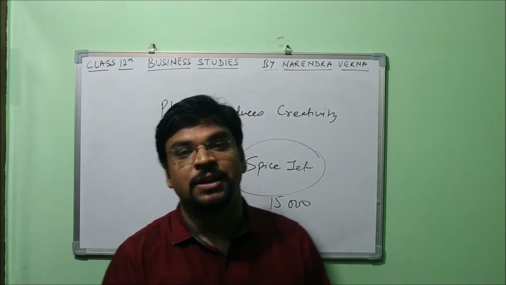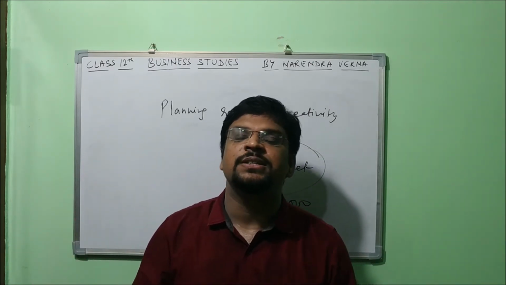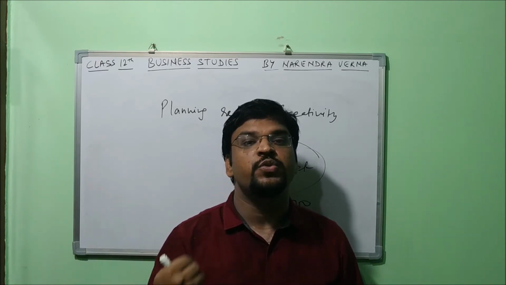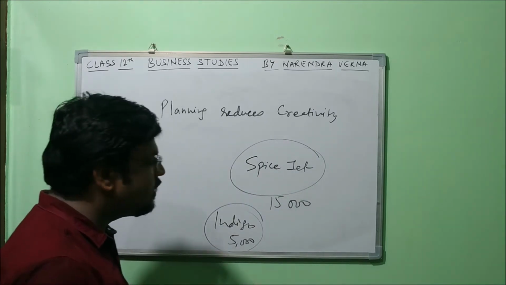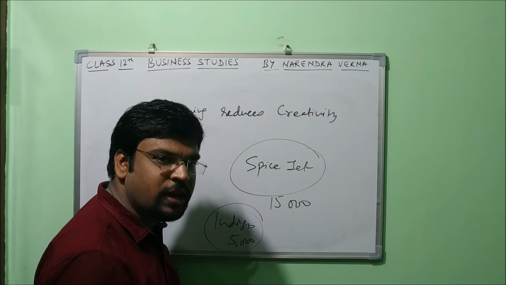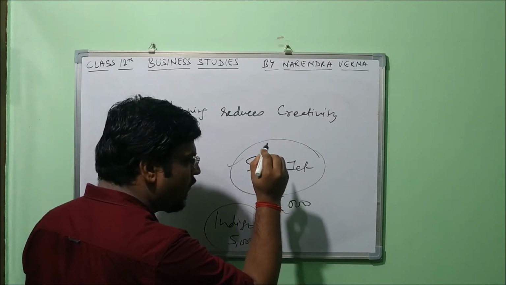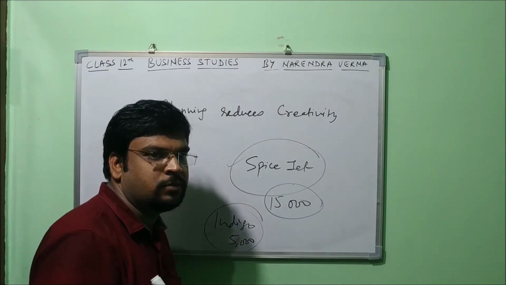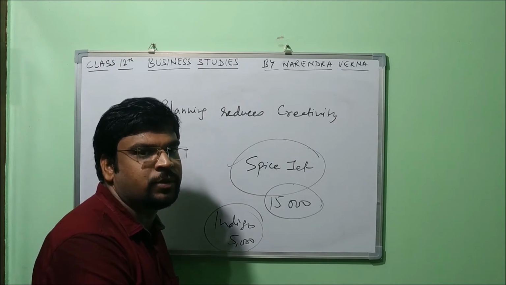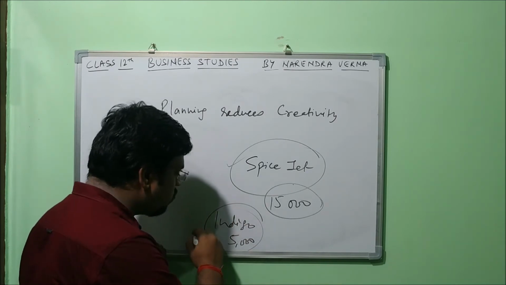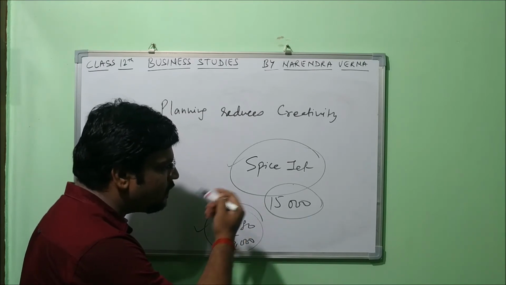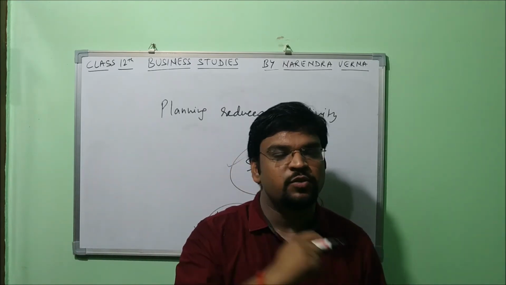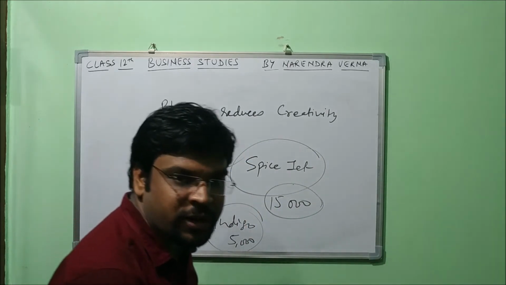But he cannot do that. Why? Because the company has the policy, and the policy has to be strictly followed. Okay, so this thinking of reducing the money is not going to work. As per the rules and regulations of the company, he has to travel by SpiceJet. And just because of that, this amount is not going in the interest of the company. That is going against the interest of the company, right? If he had gone by this, then definitely he would have saved 10,000 of the company. Okay, so this is what the situation happens. That is why we say that planning reduces creativity.